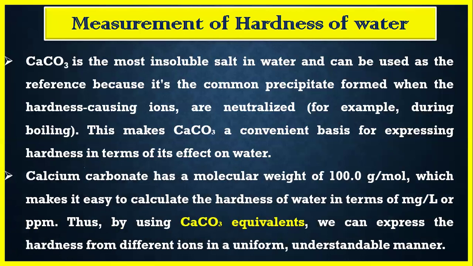The second reason for choosing calcium carbonate as a reference is that calcium carbonate has a molecular weight of 100, which makes the calculations easier. Thus, by using calcium carbonate equivalent, we can express the hardness from different ions in a uniform and very understandable manner.